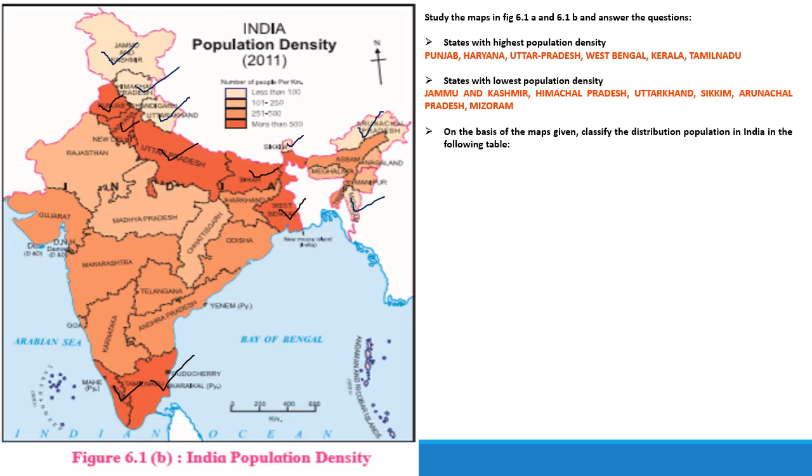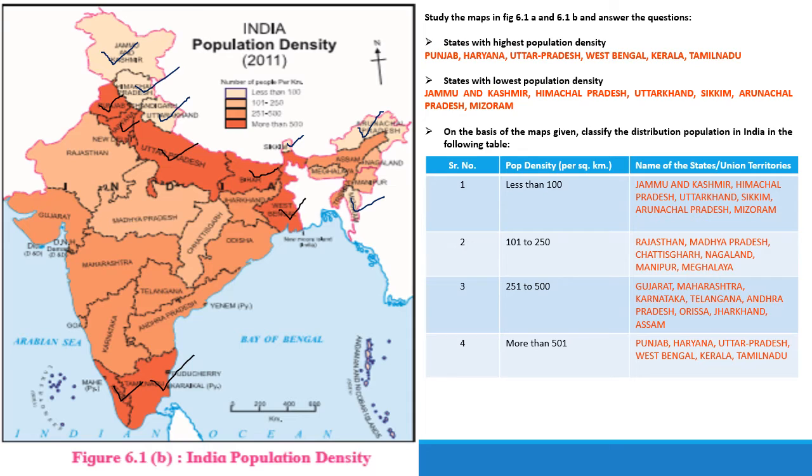Then on the basis of the maps given, classify the distribution of population in India in the following table. So in the distribution map, that is the dot method, we have to see less than 100. So here, less than 100, which are the states? All these states you have to mark. Then between 101 to 250, here this color, which are the states in this shade? So here we have to write Rajasthan, Madhya Pradesh, Chhattisgarh, Nagaland, Manipur and Meghalaya.